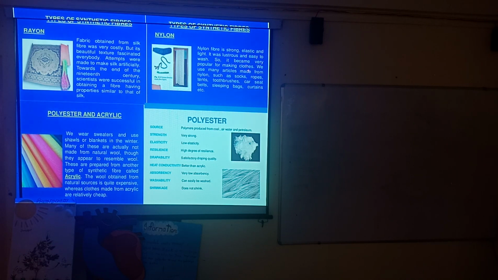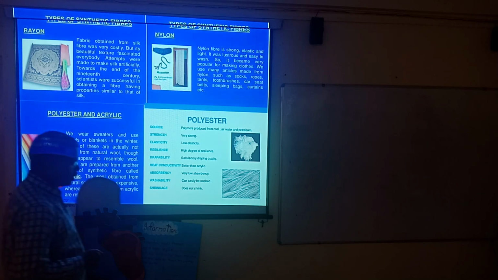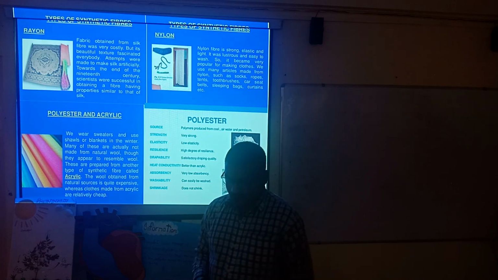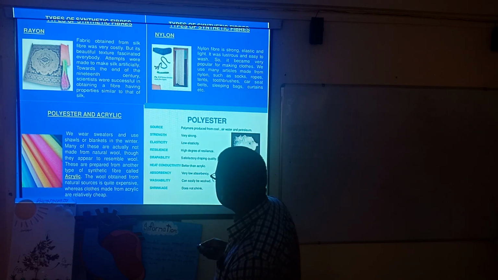We use many articles made from nylon such as socks, ropes, tents, toothbrushes, car seat belts, sleeping bags, curtains, and now tires are also made of nylon.